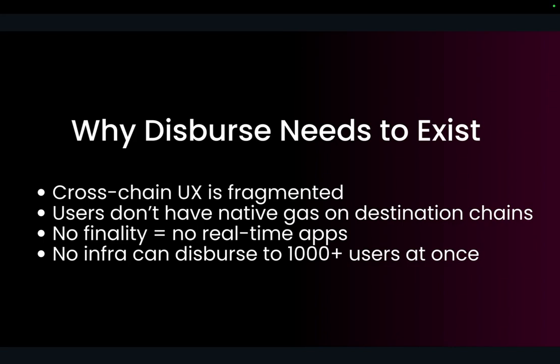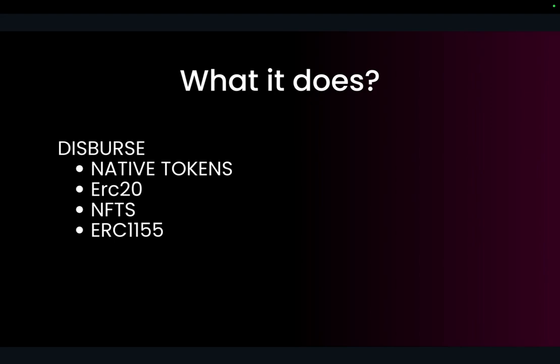And there is literally no finality wait required, as Espresso provides instant confirmation, so that solvers can instantly solve the liquidity and get the funds. And literally no infra can disburse 1000-plus users at once on different chains right now. And we are distributing native tokens, ERC20s, NFTs and ERC1155s.